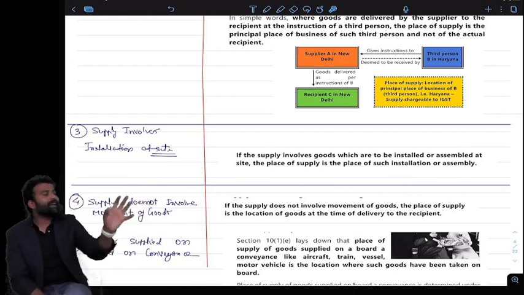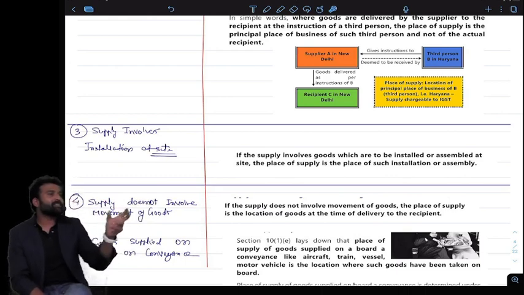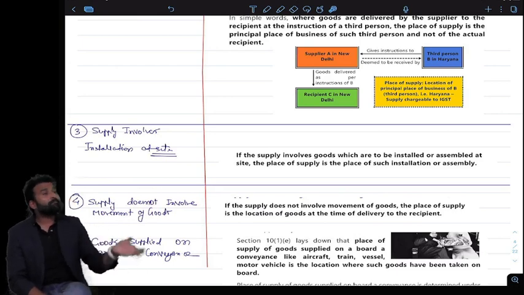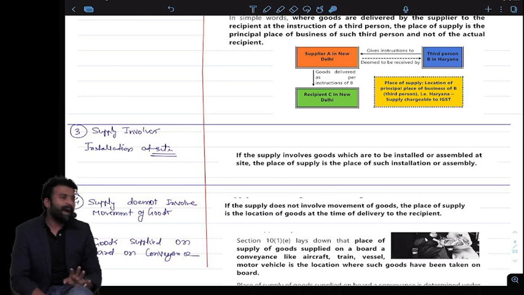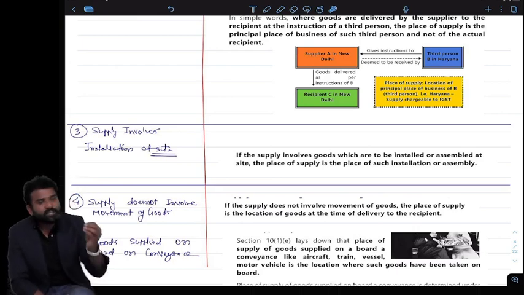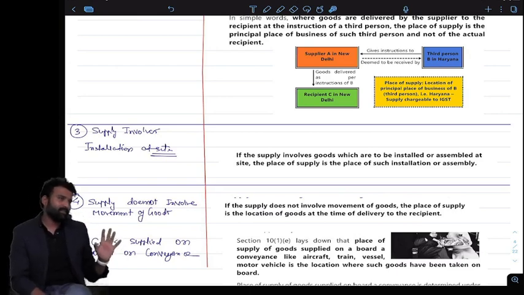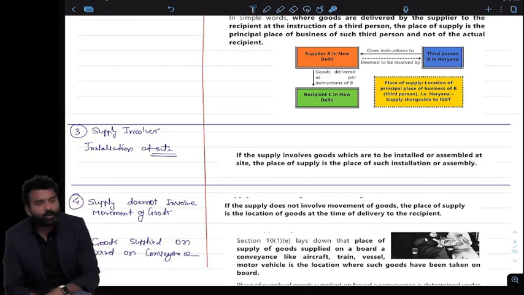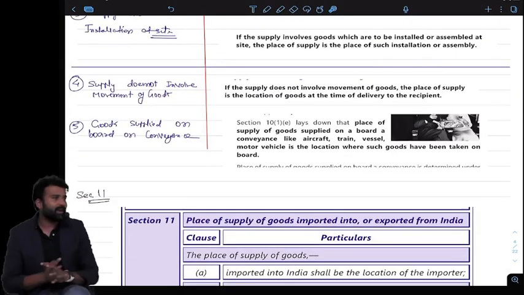If he is furnishing the GST number, if it's a B2B supply, and the next person is furnishing his GST from another state, then we will charge IGST. But if it's a B2C supply, meaning the consumer is buying goods and he is taking the delivery from the shop only, then we will always assume it's a local supply. We'll always treat it as an intra-state supply. Okay, so if the buyer is furnishing the GST number, then we will go for interstate. That we were discussing now, and in our earlier discussion as well.